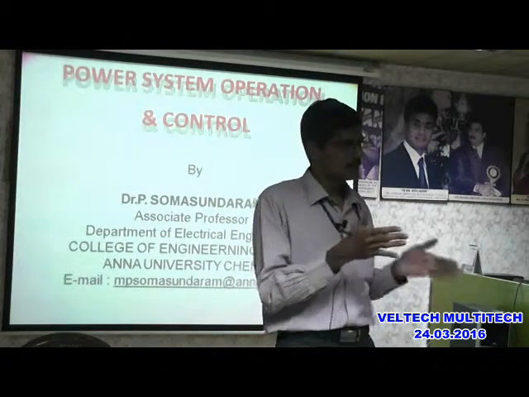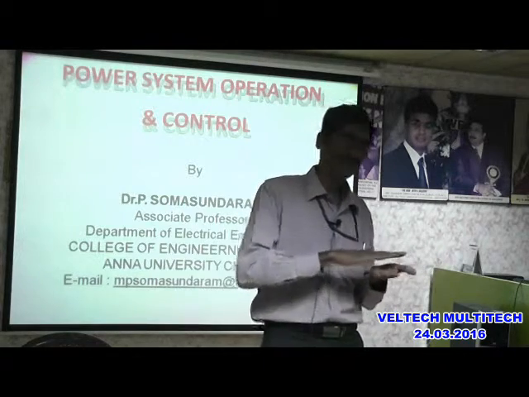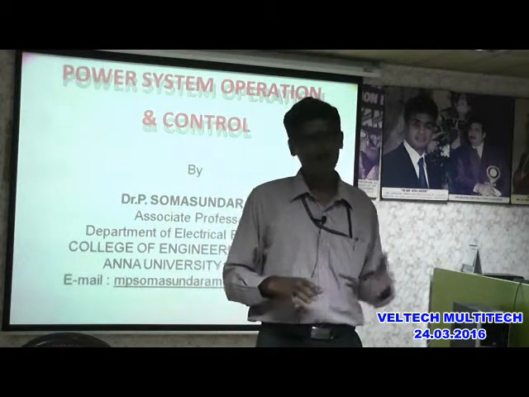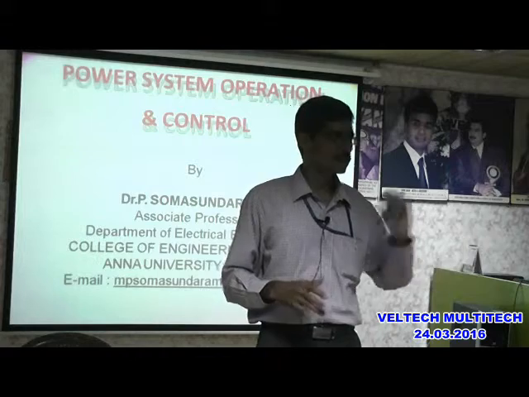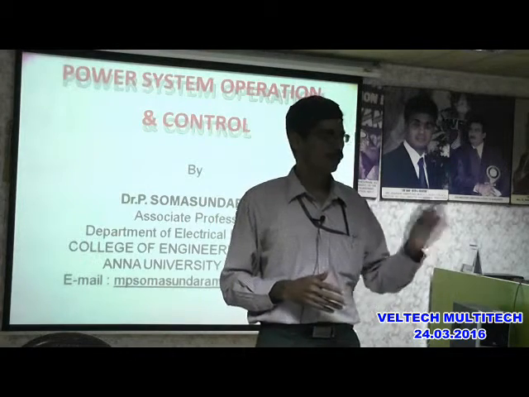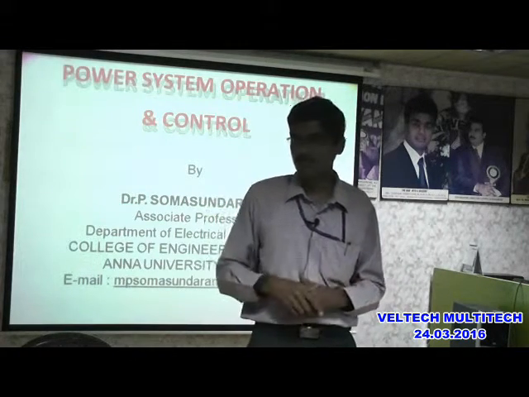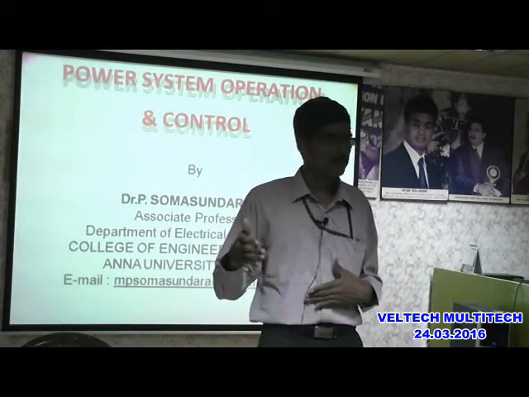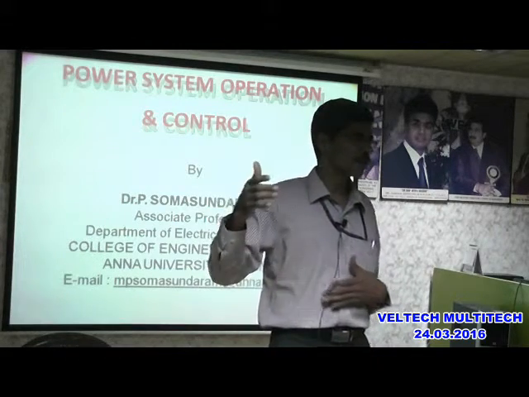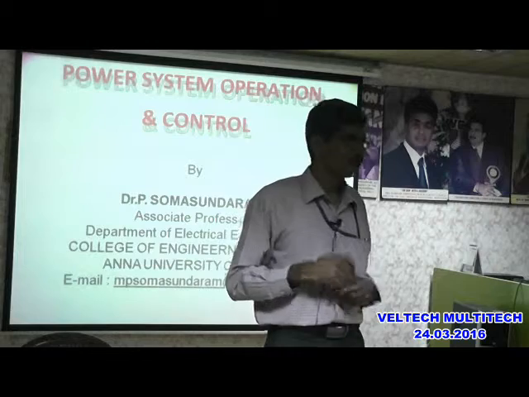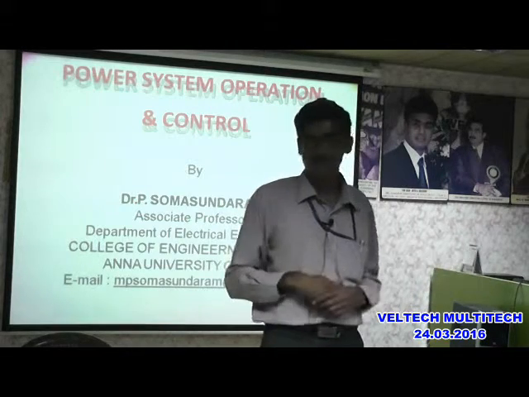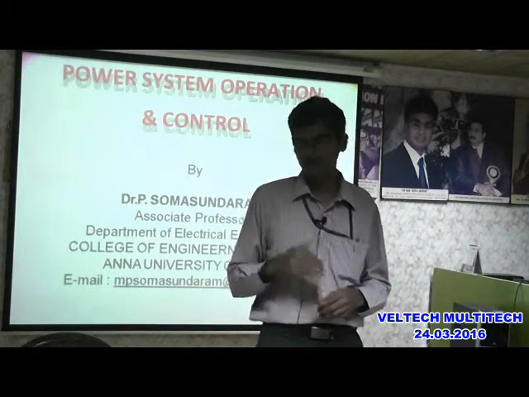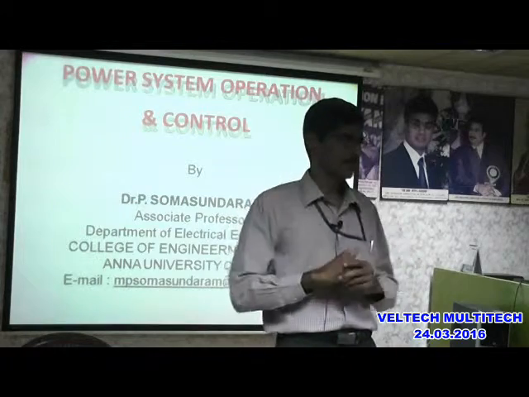That means the 15,000 megawatt will not be constant throughout the day. For example, at midnight it may be some 6,000 megawatt, 12 to 1, then 1 to 2, 6,500. Then it may be almost near constant up to some 5 o'clock. At 5 o'clock, most of them will start their day-to-day work, so from 5 onwards it will increase.